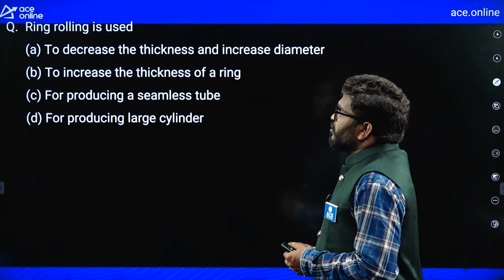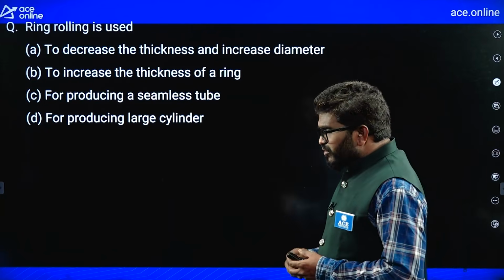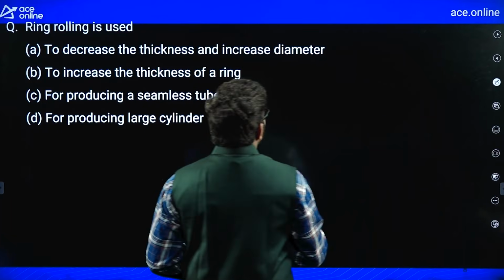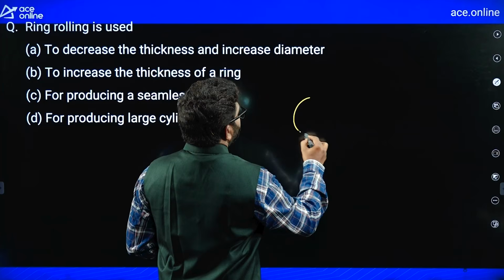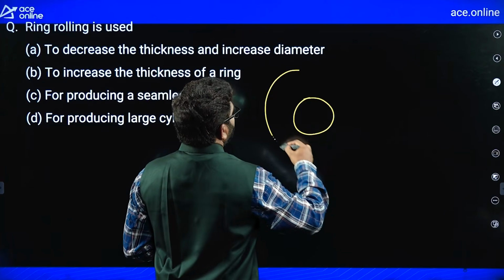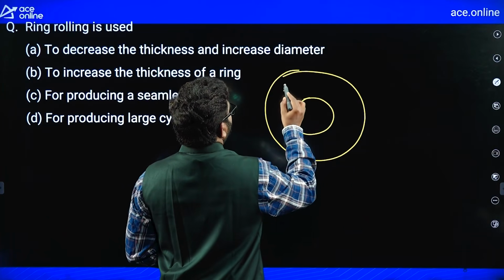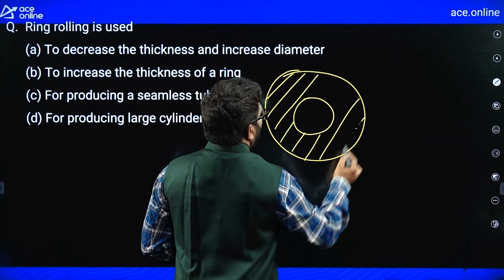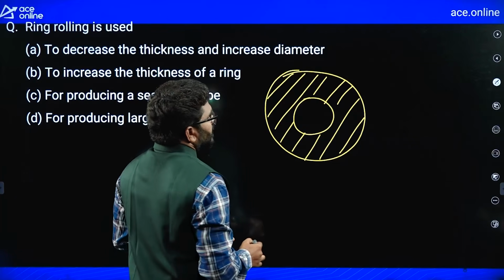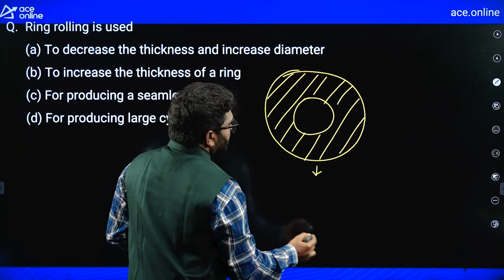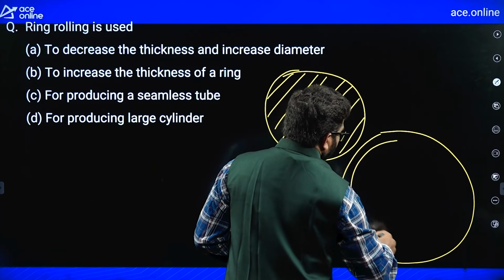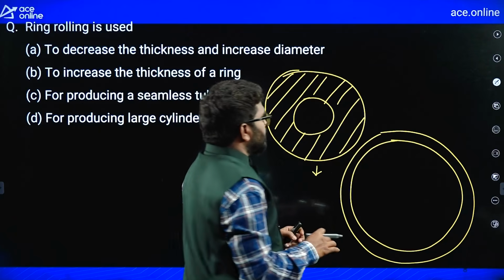Now, ring rolling is one type of rolling operation. In ring rolling, suppose let us consider this is a ring of large thickness. Let us consider this is the thickness of a ring. It has large thickness like this. So from this you can make a large size of a ring with the thickness very, very small. This we call ring rolling.